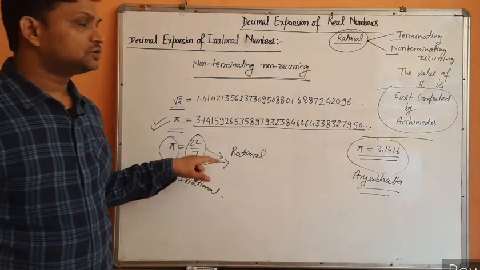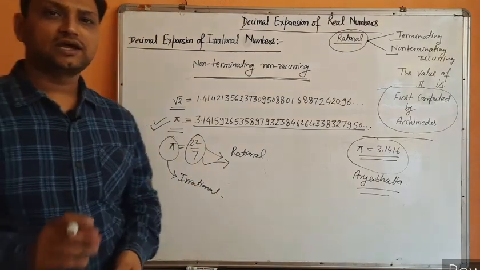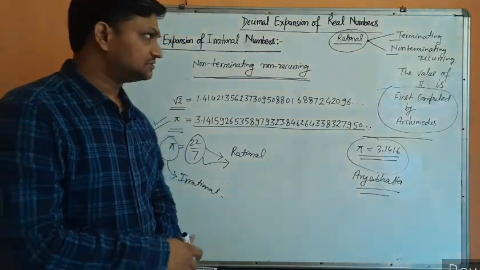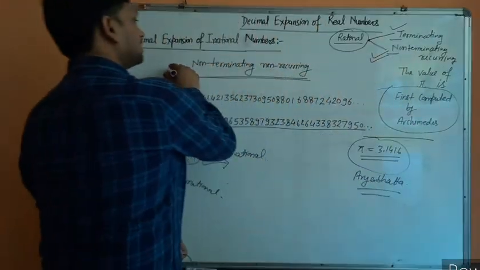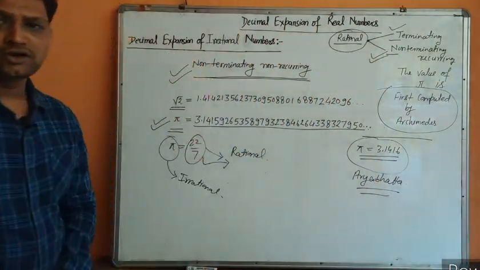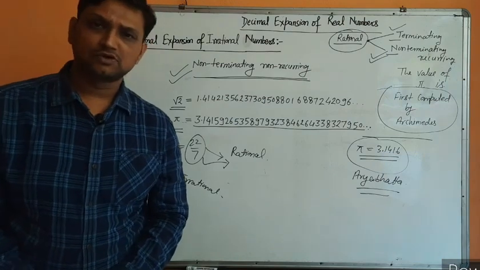Okay students, so you studied that there are 3 types of decimal expansion: terminating, non-terminating recurring, and the third one is non-terminating, non-recurring. Let's solve some questions on it.